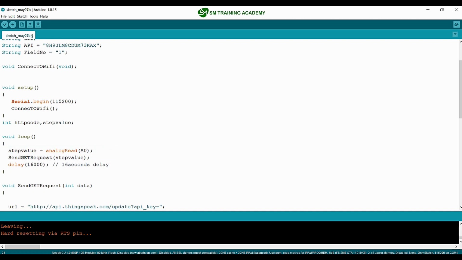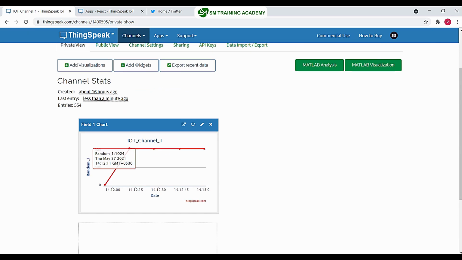And once done, we are just directly passing that step value that we receive from the ADC peripheral of the NodeMCU directly to the GET request of the ThingSpeak server, so that this field right over here available in the ThingSpeak IoT platform will be receiving the step value that is fetched by the analog channel of NodeMCU.